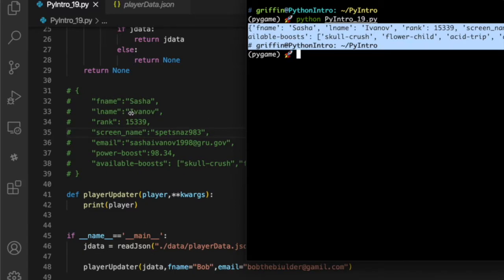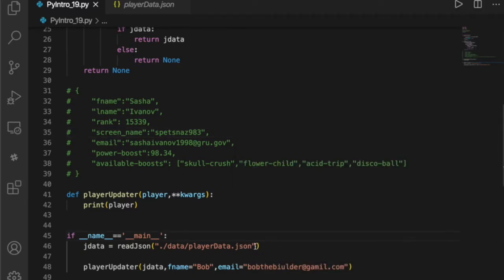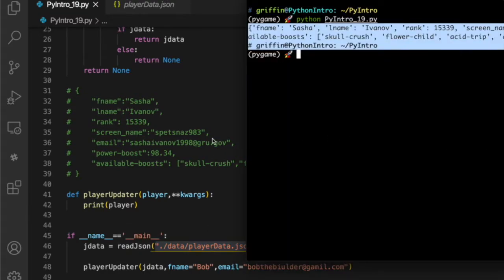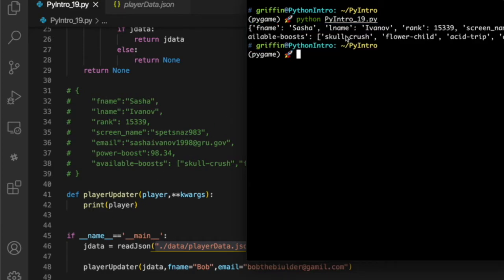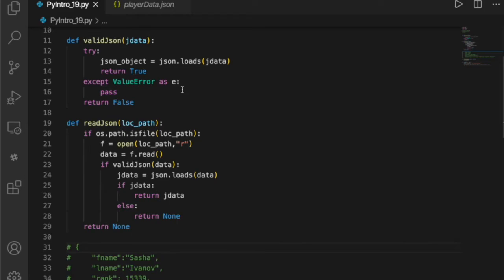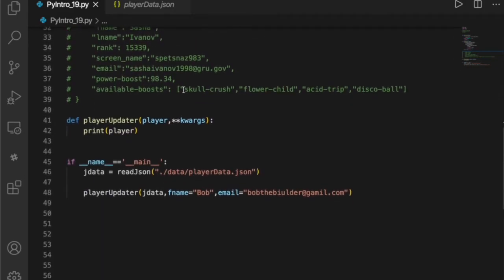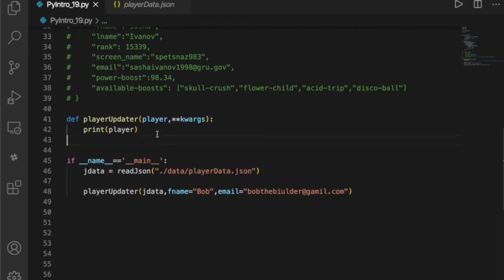So we passed in, we read this. I'm telling you, I have a folder called data with my JSON file there. We read it in, it's valid. We passed it to our little function, we printed out player, then there's all of our information. We could use pretty print, but I think we're getting a little past that. Anyway, if I printed out